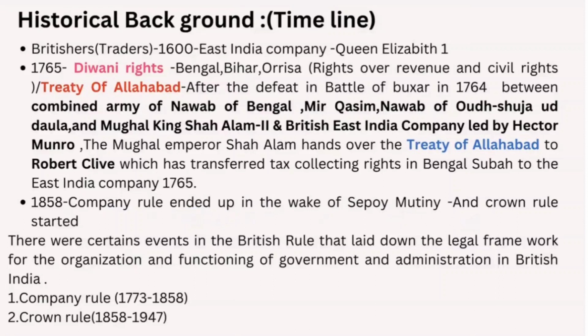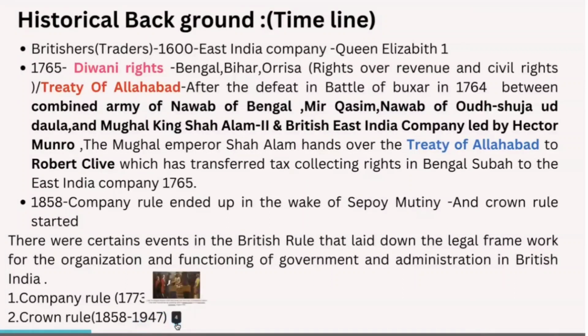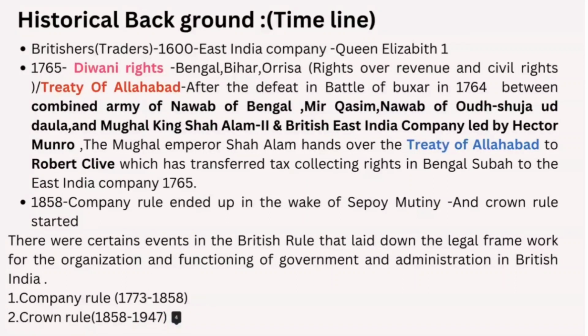These are the important points in the timeline of the historical background of the Indian Constitution. There were two periods in British rule that laid down the legal framework for the organization and functioning of the government and administration in British India, and those are company rule and crown rule. Company rule is the period from 1773 to 1858, and crown rule is from 1858 to 1947.